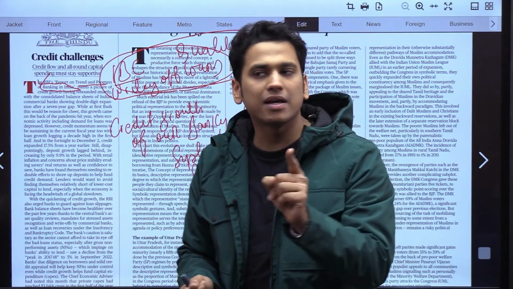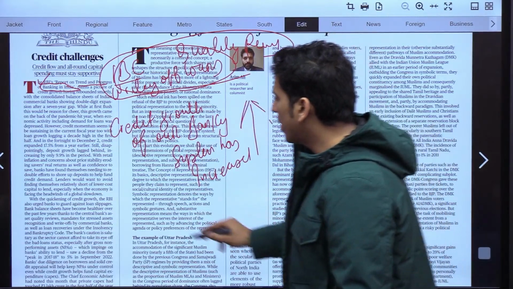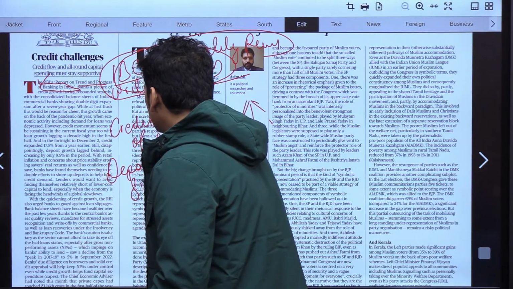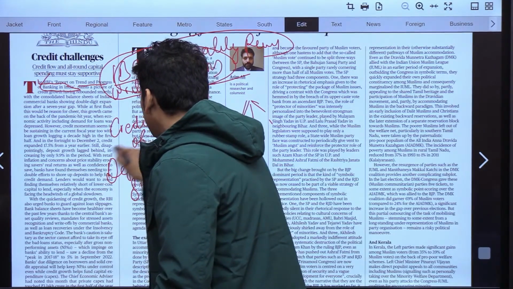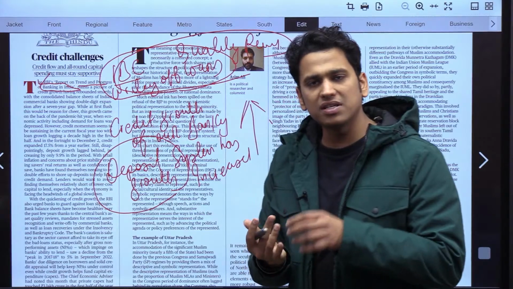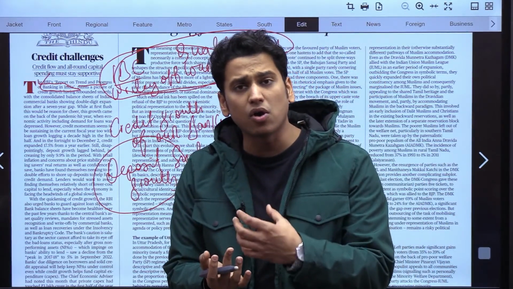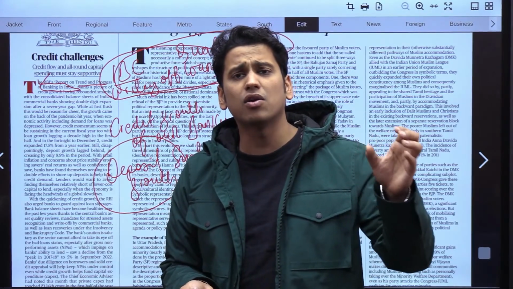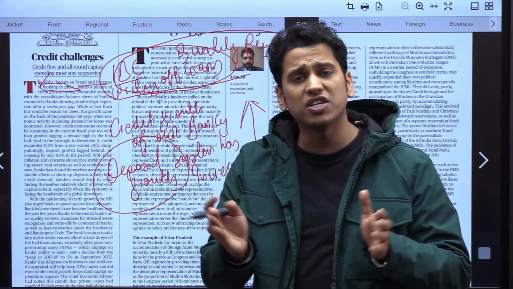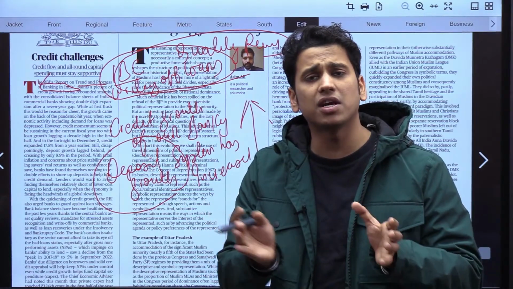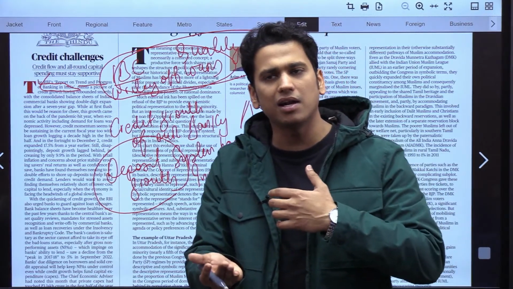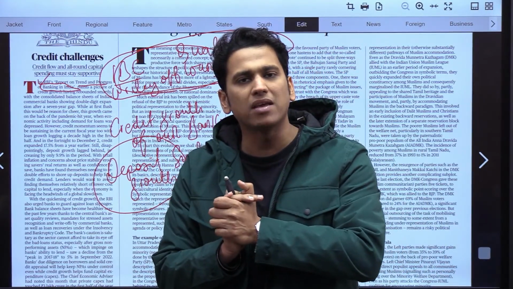But the thing this article wants to say is credit growth तो increase हो गई है, but deposit growth नहीं increase हुई है. It has not resulted in an increase of deposit growth. Now this is a little bit of a concern, because of the situation prevalent worldwide, like the global slowdown, inflation, price fluctuations, the Russia-Ukraine war, people are reluctant to put their money into the banking system.